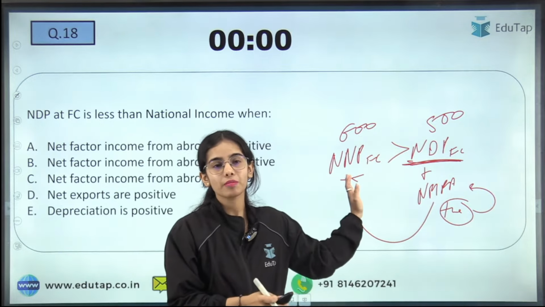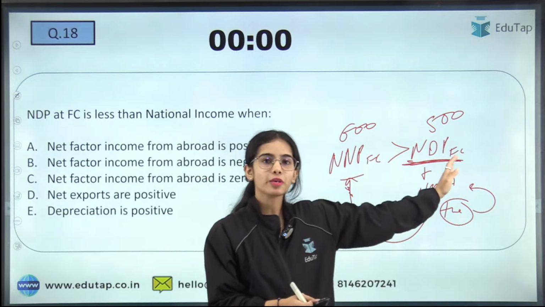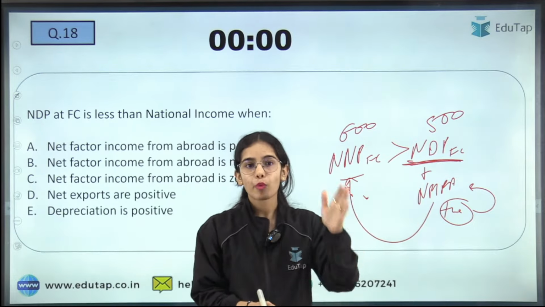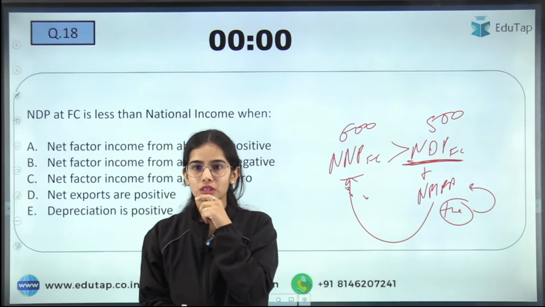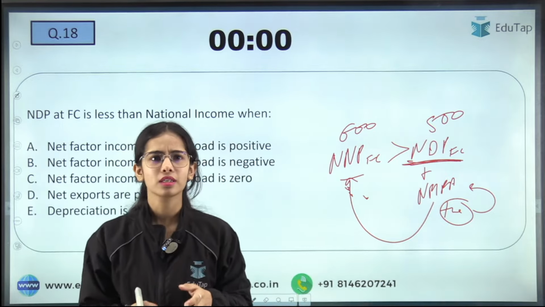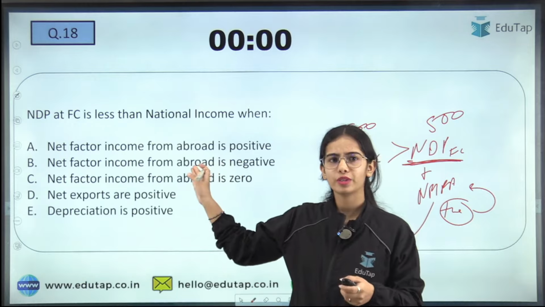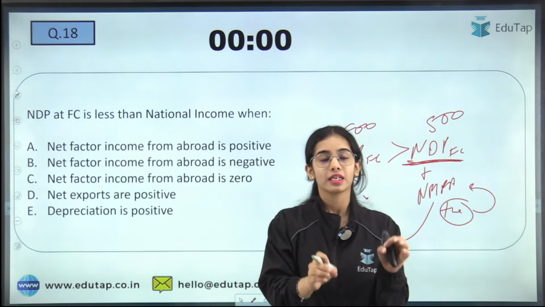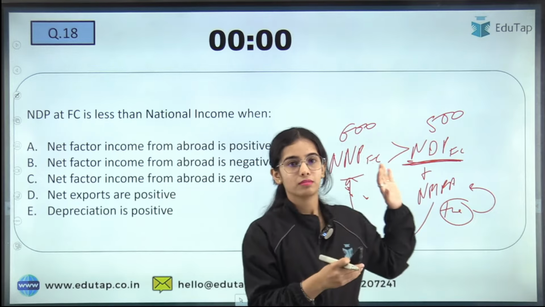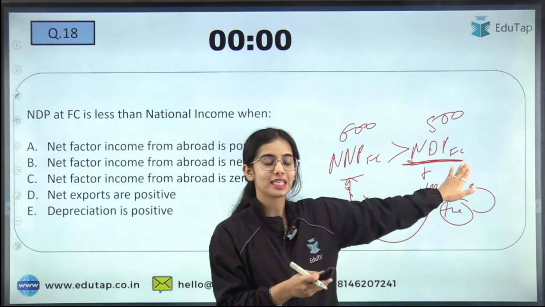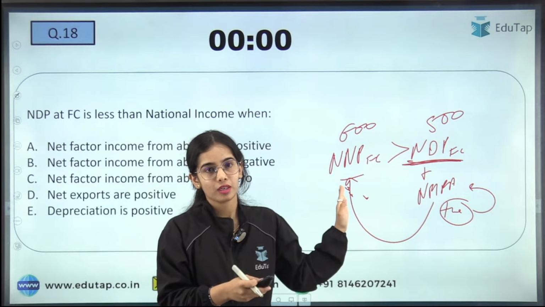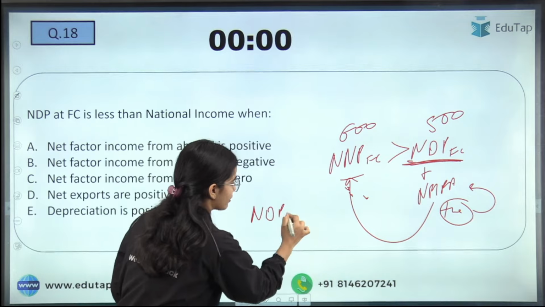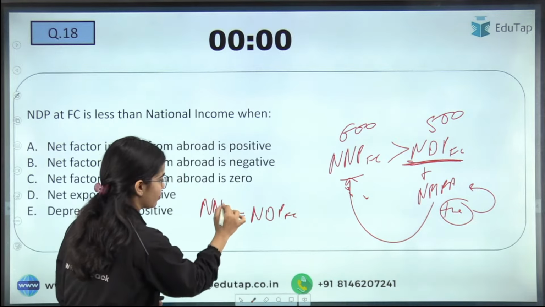That's why the national income is greater than the NDP at FC, or NDP at FC is less than the national income. There should be a positive net factor income from abroad. Nitya, is it clear? Sorish, is it clear? Why did you get confused in this? NDP at FC is less than the national income, the NNP at FC.